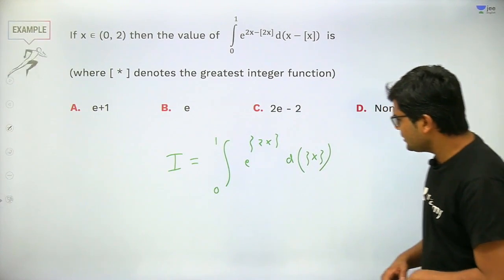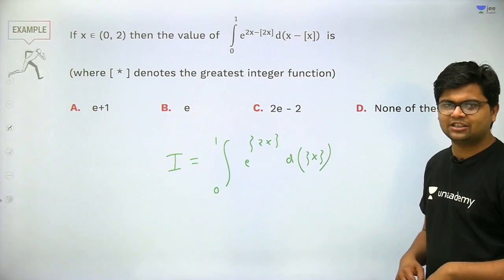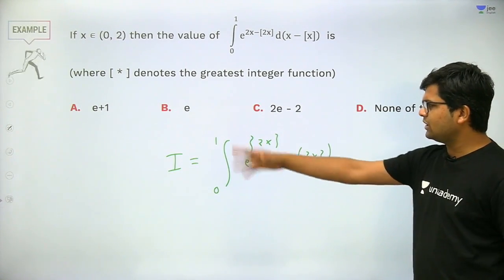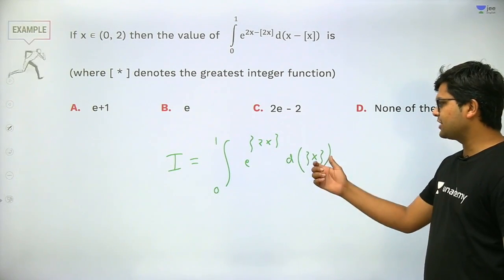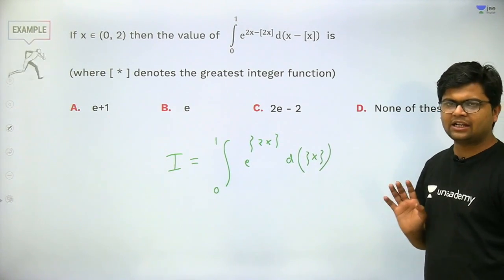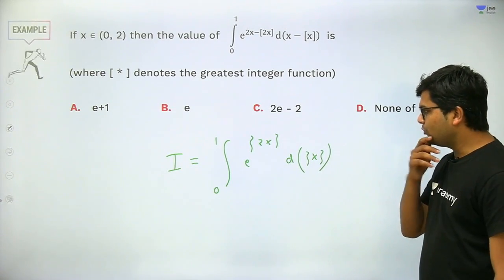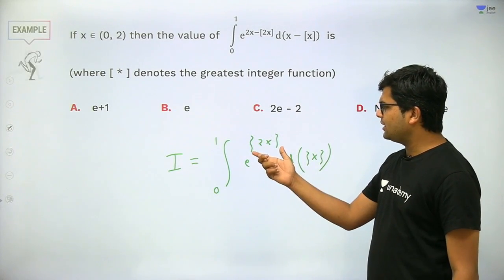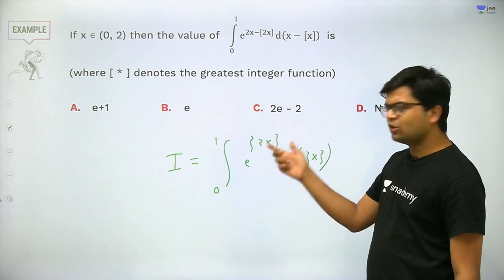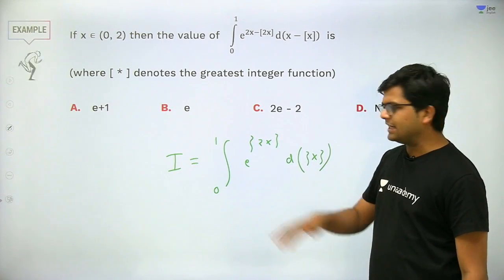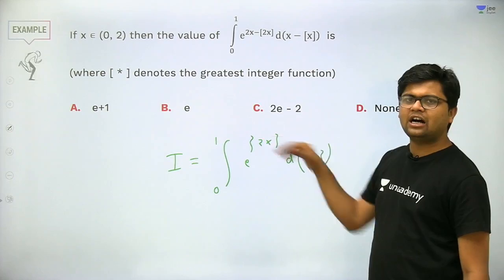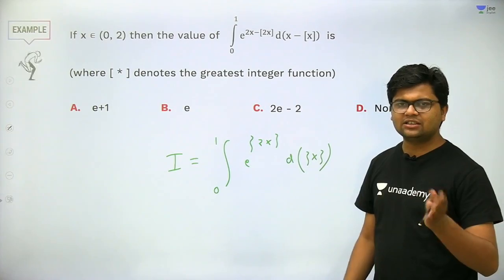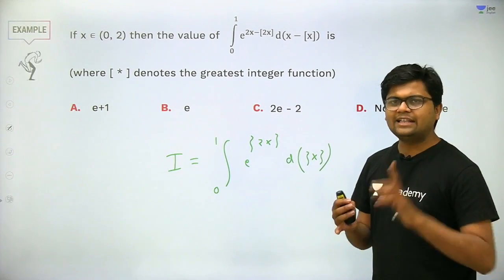So the fractional part changes its definition at integers, so this will become an integer at 1. So basically 0 to 1 is the principal domain for the fractional part of x, so it will not affect our integral. Now we need to think about this fractional part of twice x. The domain will go from 0 to 2, so we will have to break the integral from 0 to half and half to 1. Why? Because at half, 2x becomes 1, and the fractional part changes its definition at integers.